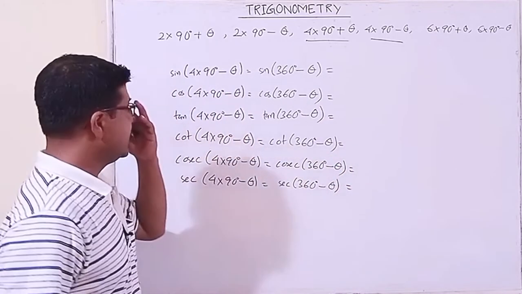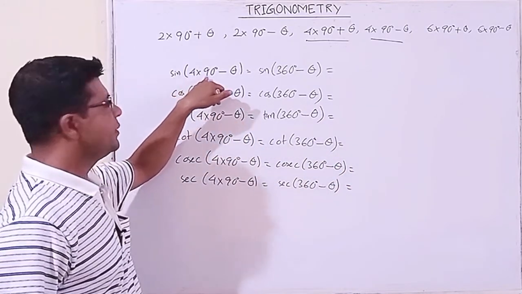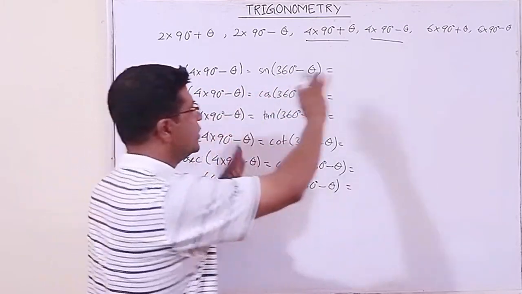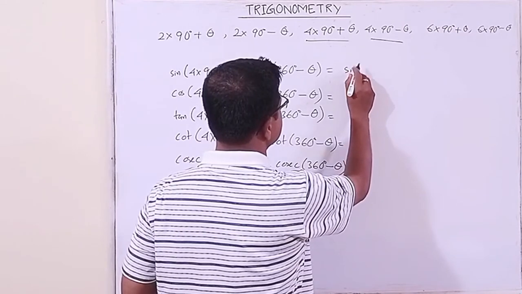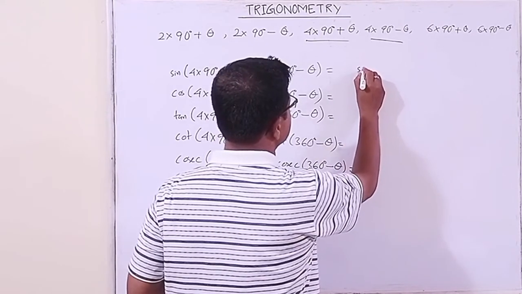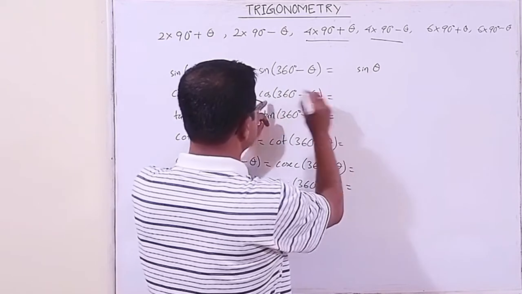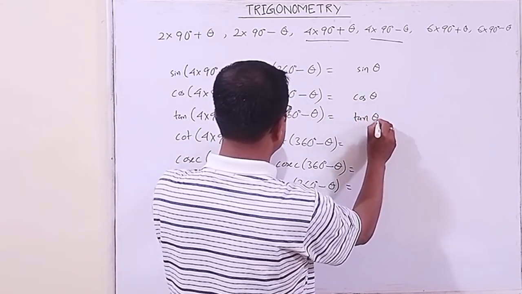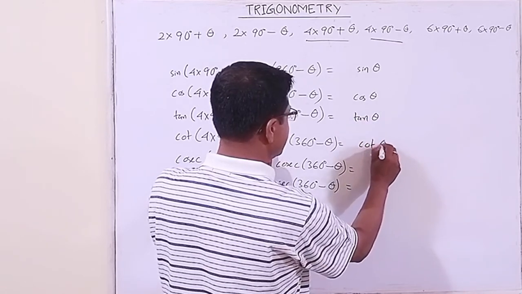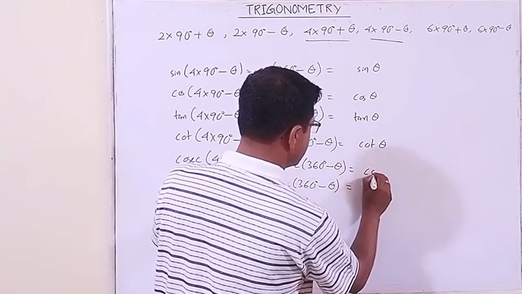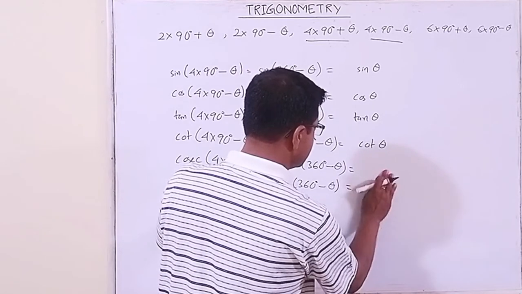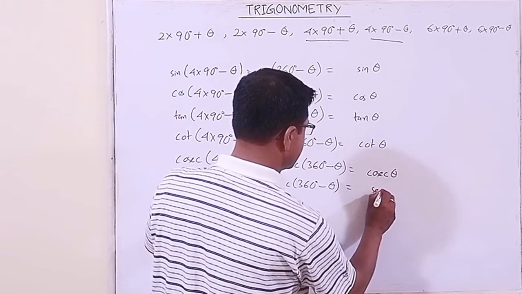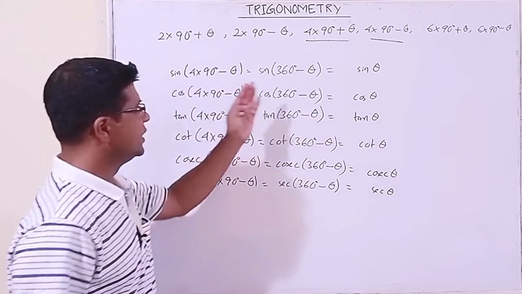First of all, it is an even multiple of 90, that is 360 degrees. The trigonometric ratio will not interchange. Sine remains sine. Sine of theta will remain the same, cos of theta, tan of theta, cot of theta, cosec theta, sec theta. They have not interchanged.